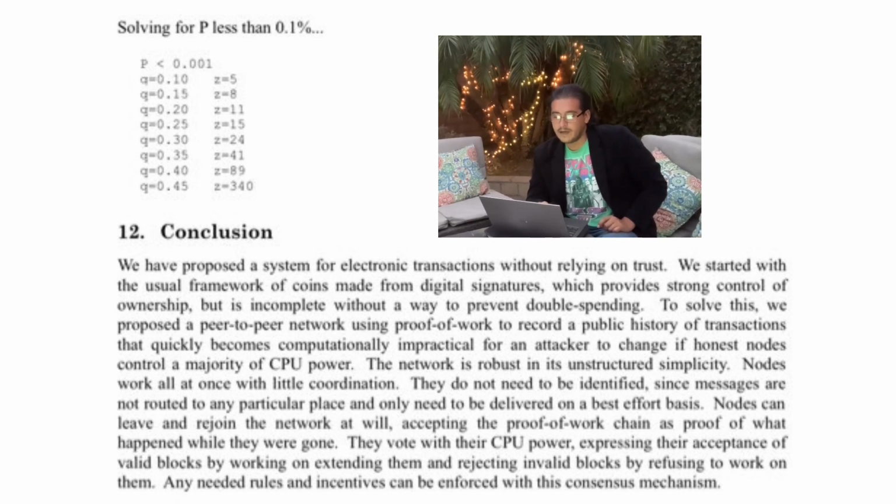The network is robust in its unstructured simplicity. Nodes work all at once with little coordination. They do not need to be identified, since messages are not routed to any particular place and only need to be delivered on a best effort basis. Nodes can leave and rejoin the network at will, accepting the proof of work chain as proof of what happened while they were gone. They vote with their CPU power, expressing their acceptance of valid blocks by working on extending them and rejecting invalid blocks by refusing to work on them. Any needed rules and incentives can be enforced with this consensus mechanism.